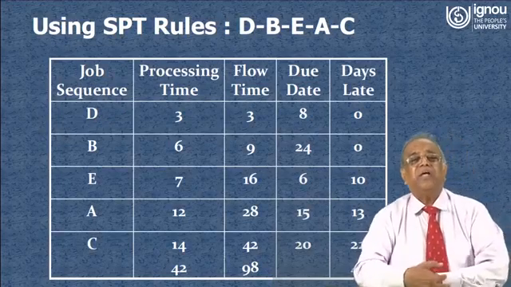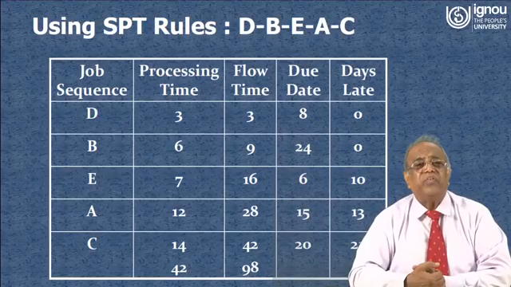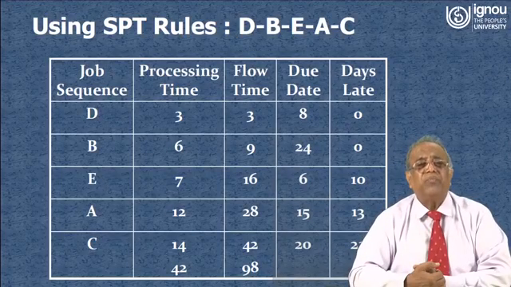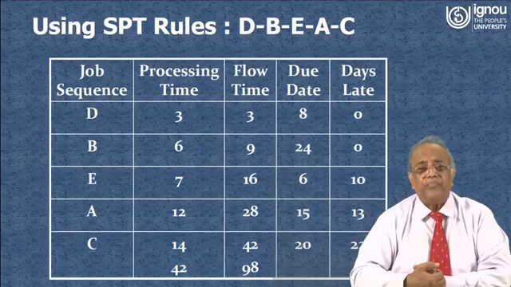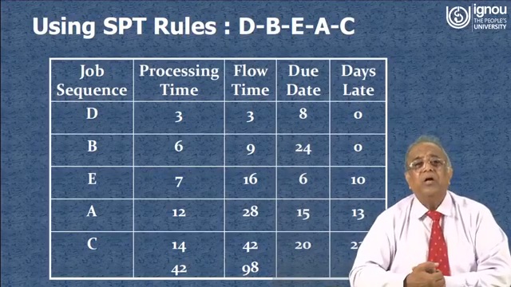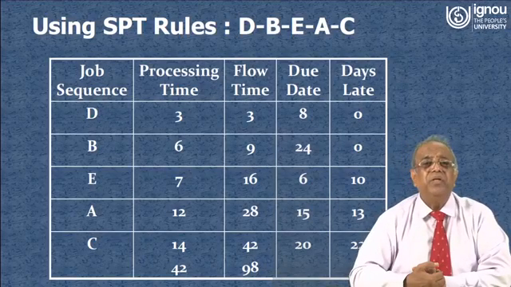Now you see, this is the SPT rule, that is shortest processing time. Among the 5 jobs, the shortest processing time is for D. The next shortest processing time is for B, that is 6 hours. The next shortest is for E, that is 7 hours, and the next smallest processing time is 12, and C has the maximum processing time, that's why we kept it last. So the sequence of jobs to be completed we have got is D, B, E, A, C.